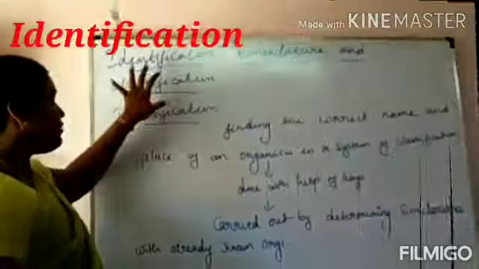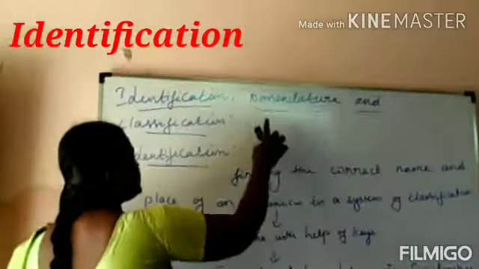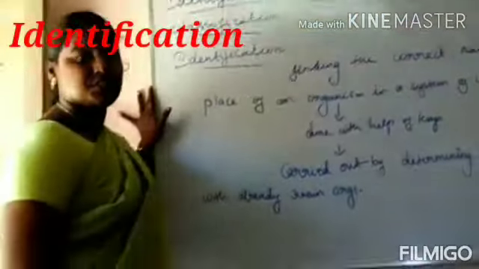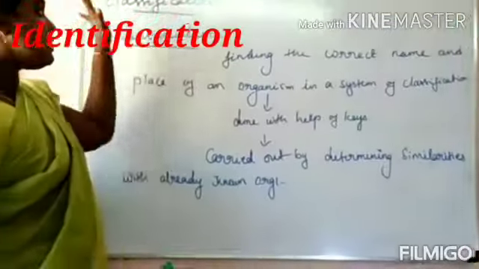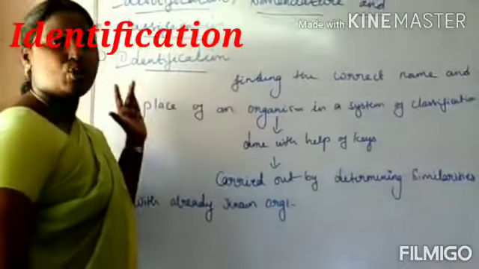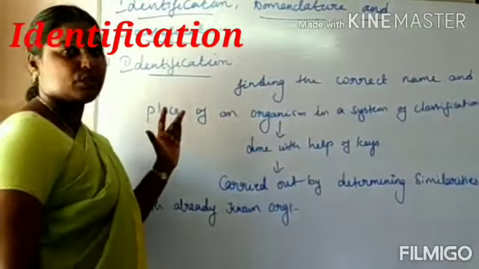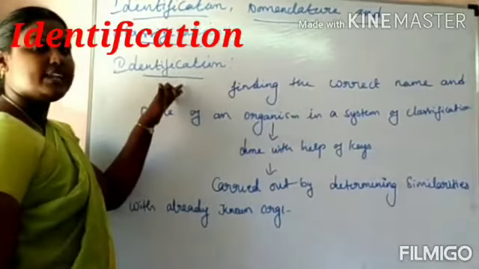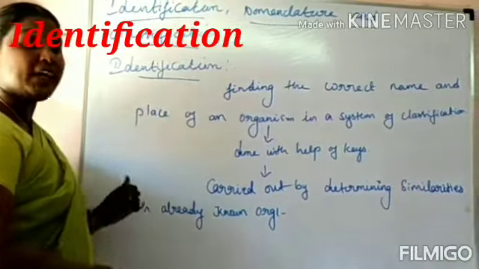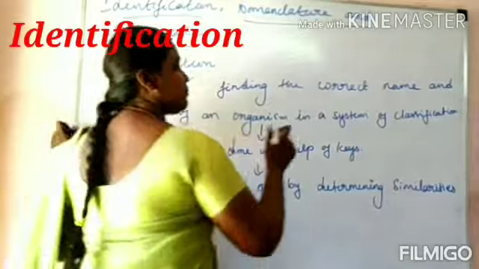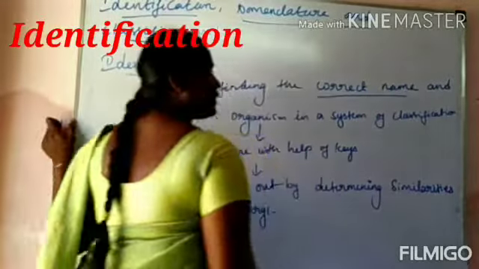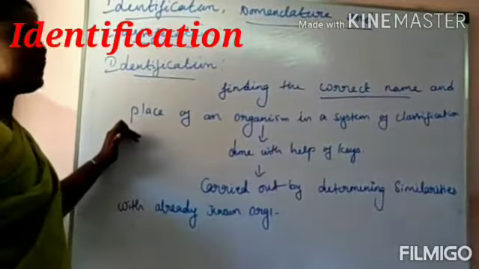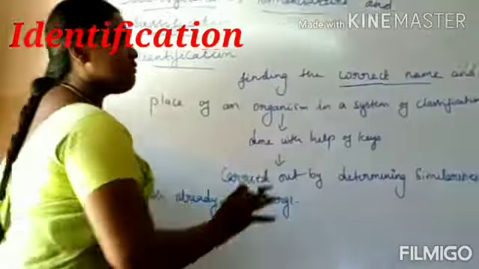Can you understand? Identification, nomenclature and classification, definitions we studied about that. These are the three things, and they will be based on taxonomy and systematics. Now, what is identification? Identification is to identify the particular correct name and place of an organism in a system of classification.